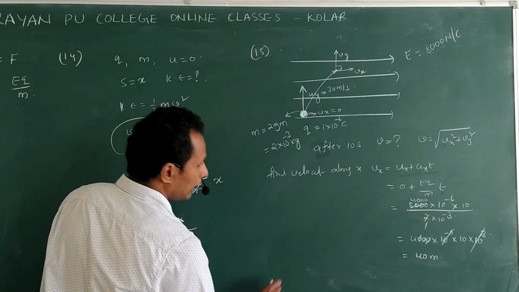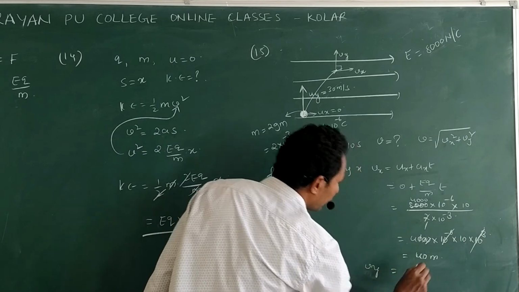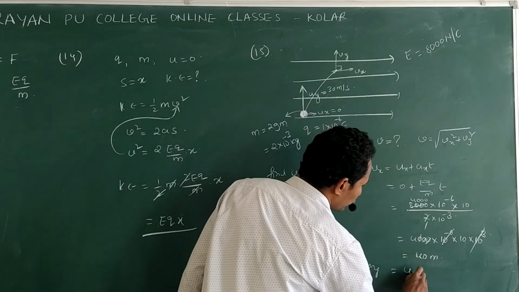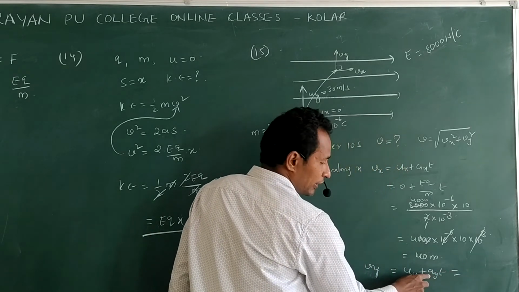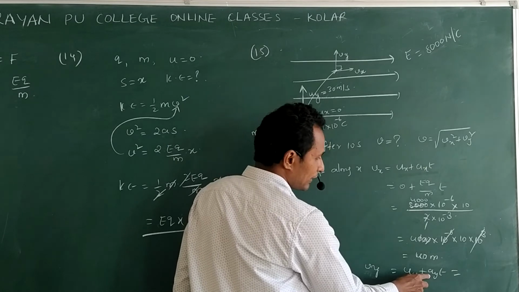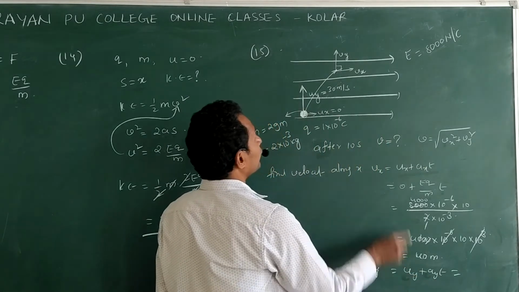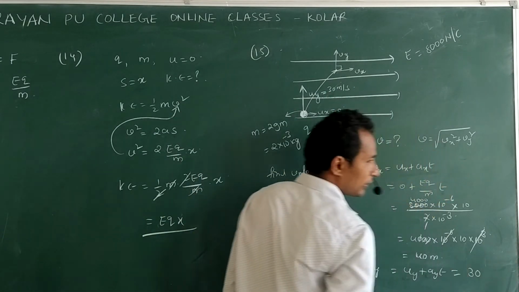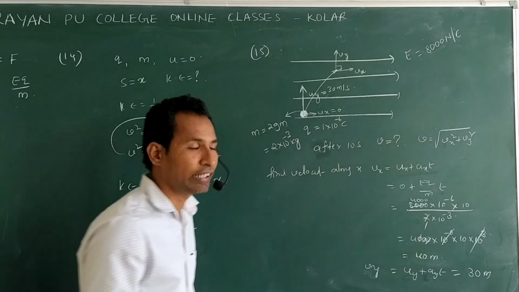Clear? Now along y direction. Now see here I am taking along y. In the y direction there is no acceleration. So this I can write u_y plus a_y t. Along y direction there is no force, no acceleration, a_y is 0. Then what is the initial velocity along y direction? Projected with 30. This answer is 30 meter. The reason is there is no acceleration along y direction.